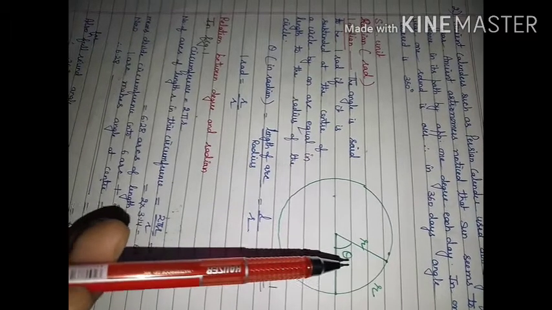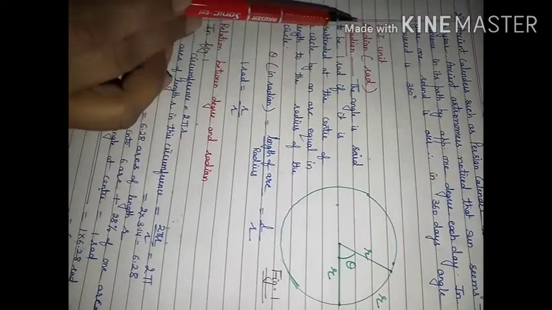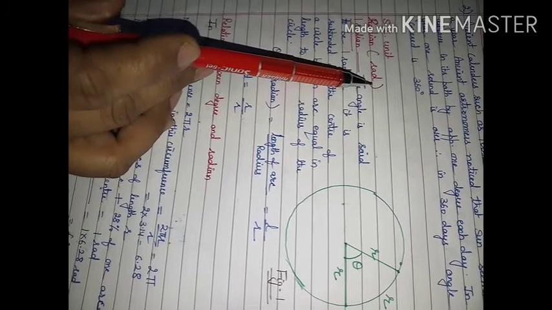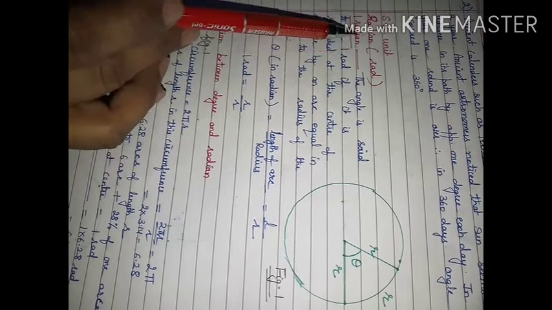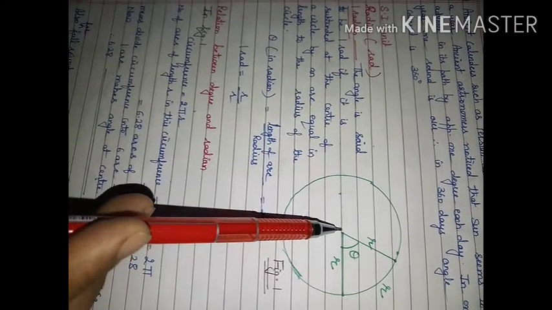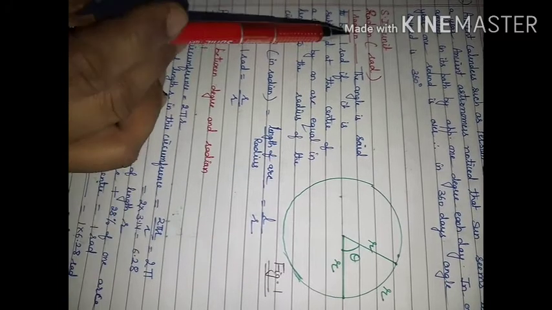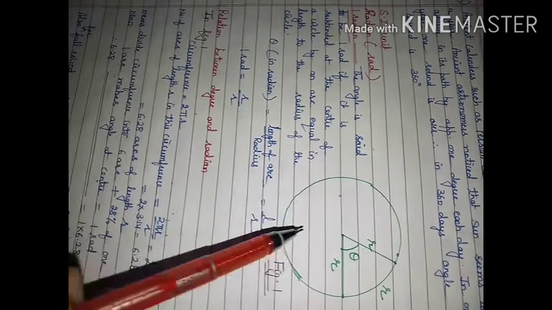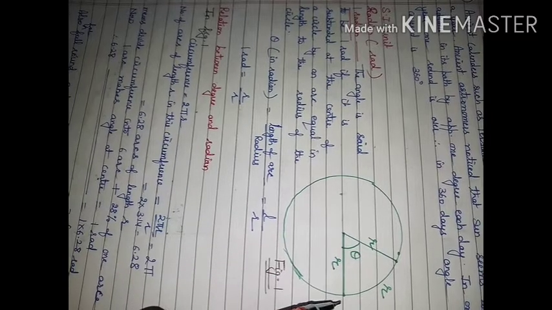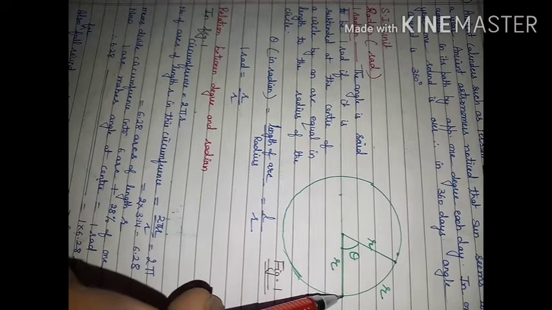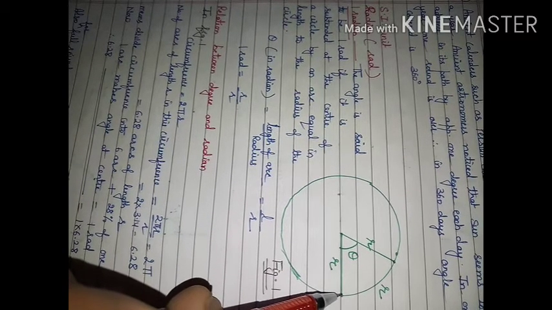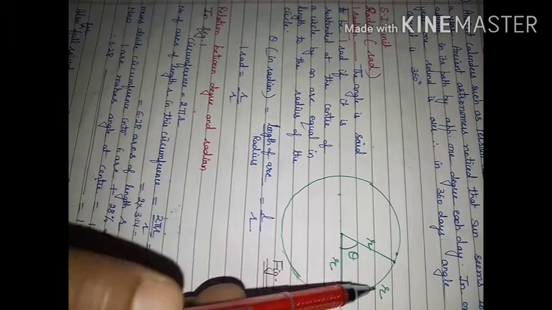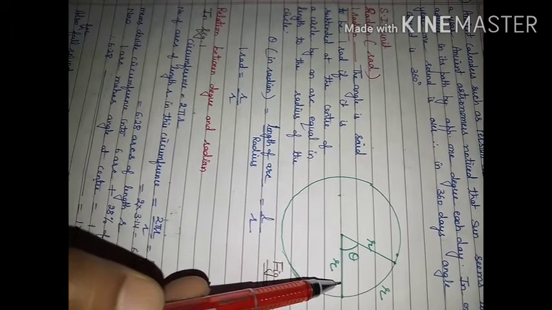Now we will consider the SI unit, which is known as radian. Its representation is RAD. The angle subtended at the center of the circle is said to be 1 radian in this case. Consider a circle with radius r. I take this as my starting point, and I mark another point such that the length of the arc becomes equal to the radius.